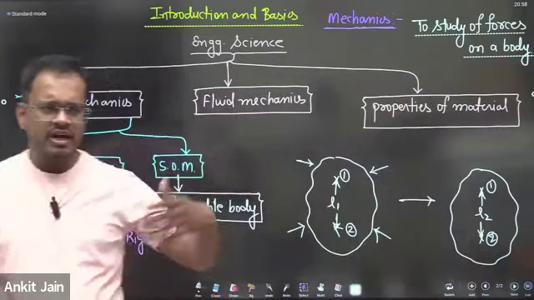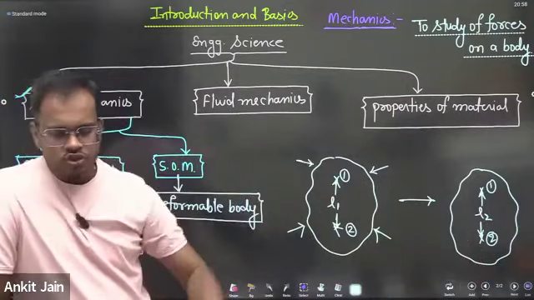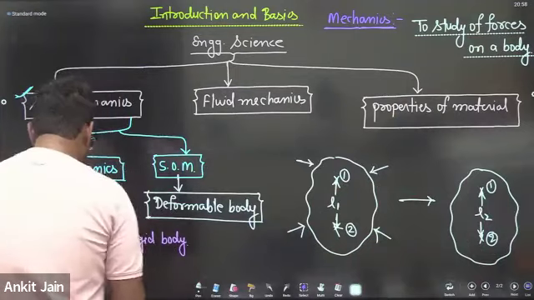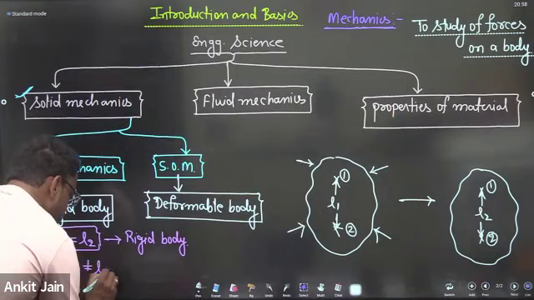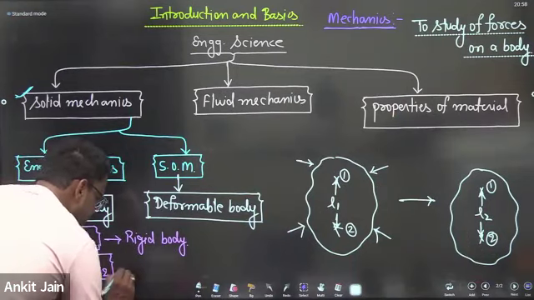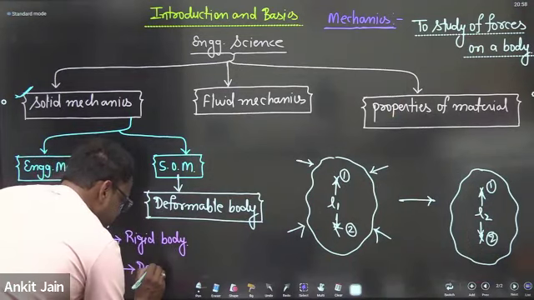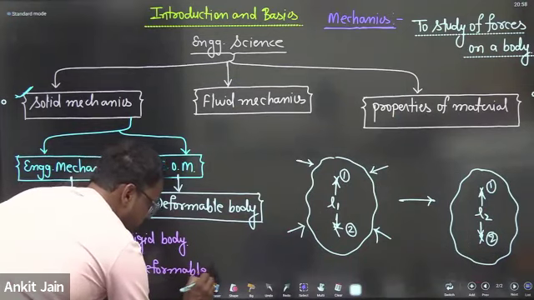That means the body will get deformed after application of force. That means if L1 is not equal to L2, this body is considered as a deformable body.